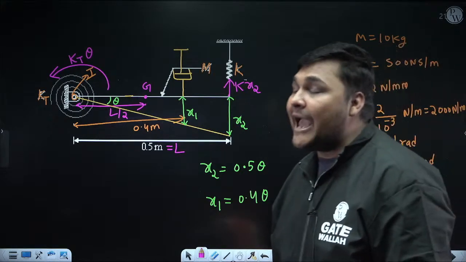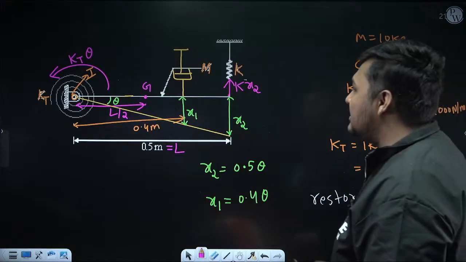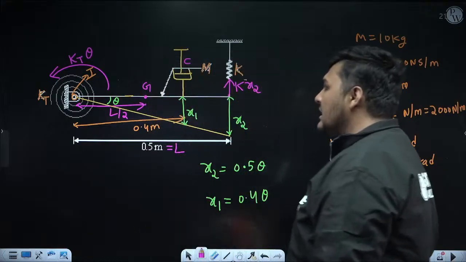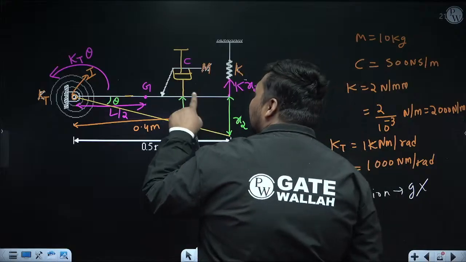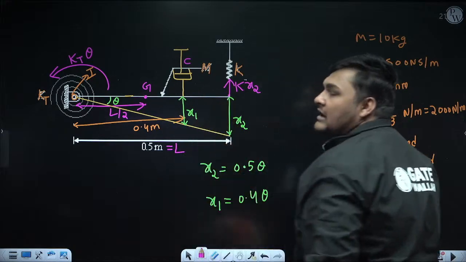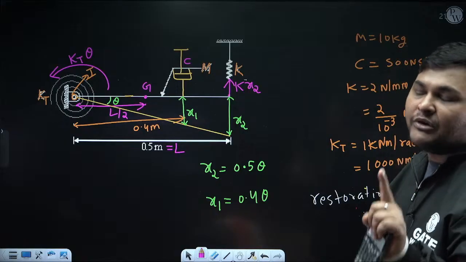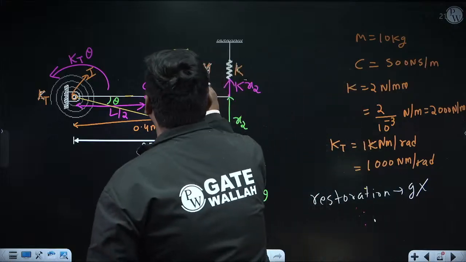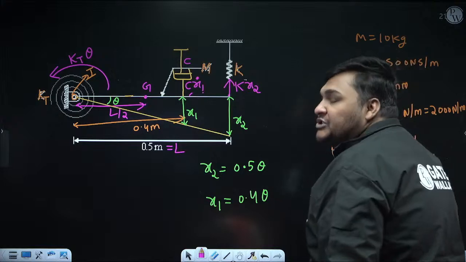Now see the damping force, because a damper is attached. And damping force calculation is very easy. See, the damping coefficient of this damper is C. Now see its velocity. The damper is attached here. The displacement of this point is x1, but in damping force, velocity is required. So if displacement is x1, velocity will be x1 dot. So damping force will be C x1 dot, and it will be opposite to x1 dot.